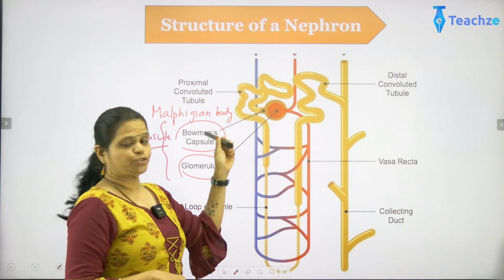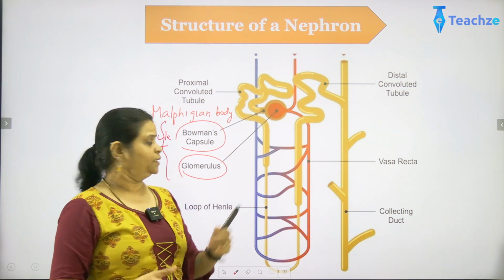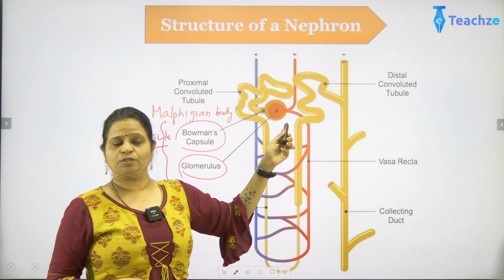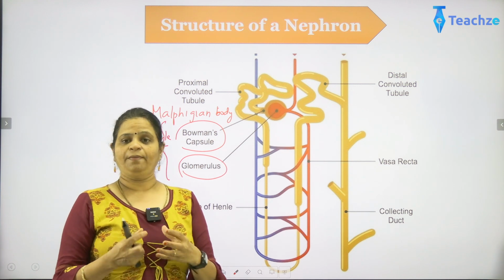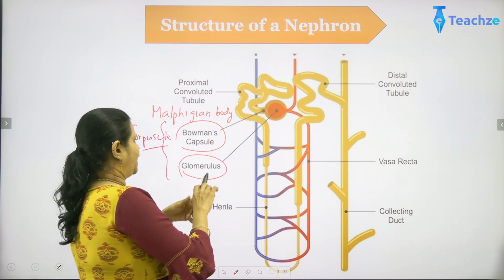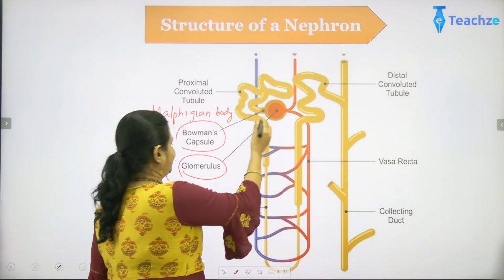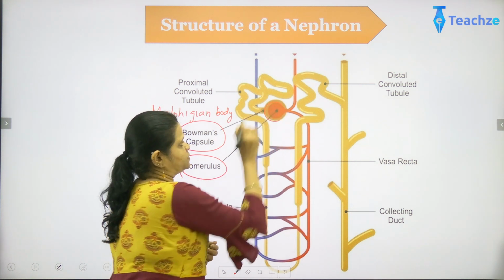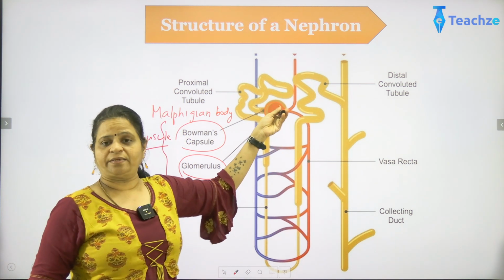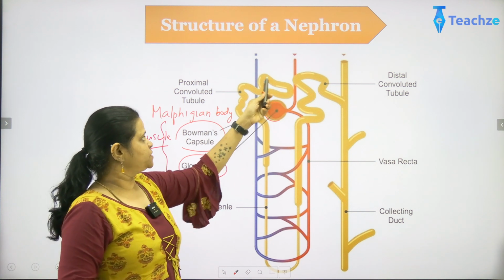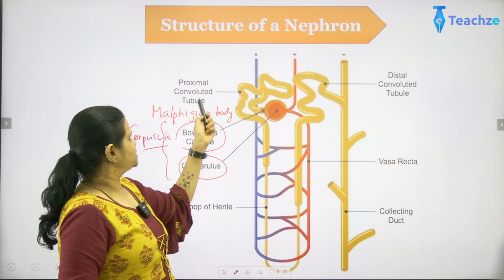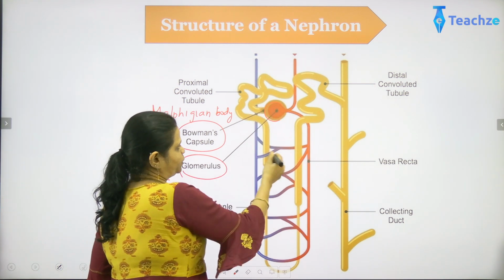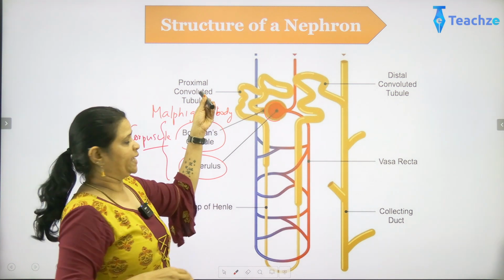Most of the process where the filtering has to occur happens in this particular glomerulus. Now the glomerulus is a mass of capillaries which will help in the process of filtration, and the Bowman's capsule is lining this glomerulus. The Bowman's capsule is a cup-shaped structure which takes in the filtrates after filtration, and then it gives them to this particular part, which is the uriniferous tubule. Now this Bowman's capsule continues as this particular tubule, you can see it.